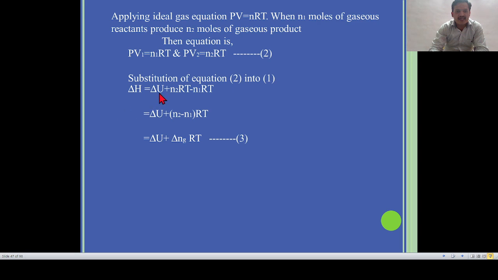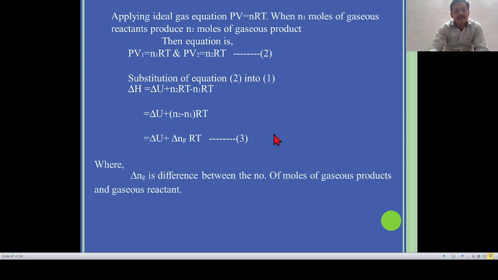We get delta H = delta U + n2RT - n1RT. So delta U plus (n2 - n1)RT, where RT is common. So (n2 - n1) is equal to delta Ng, g for gaseous phase reactant and product. So the final equation is delta H = delta U + delta Ng RT. That is equation number 3. This is the relationship between delta H and delta U. Delta Ng is the difference between the number of moles of gaseous product and gaseous reactant.